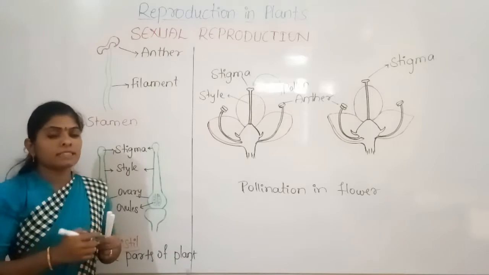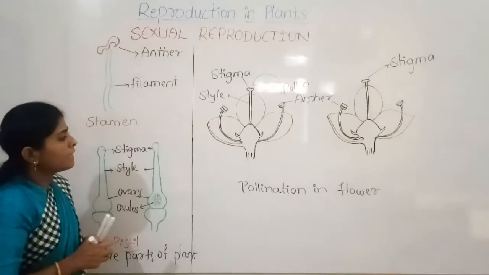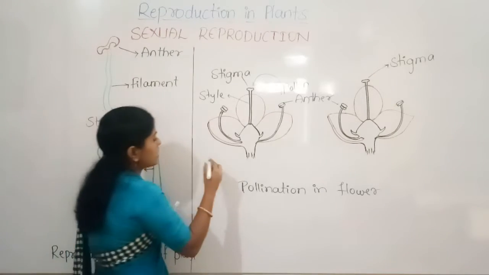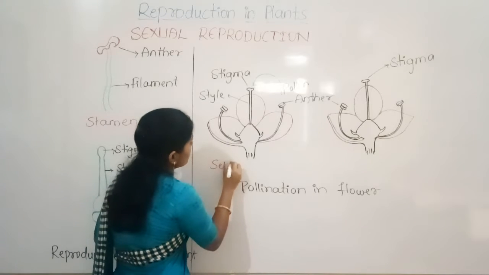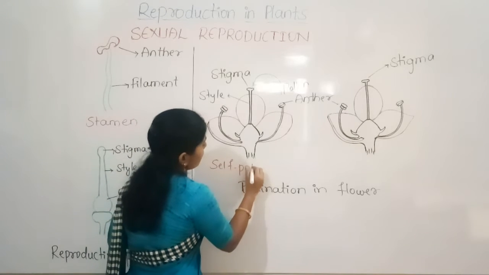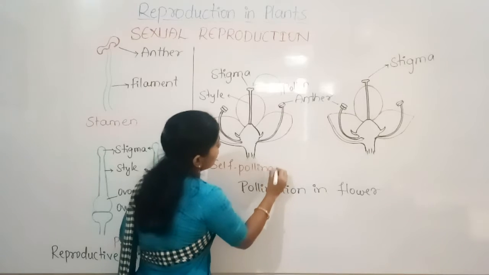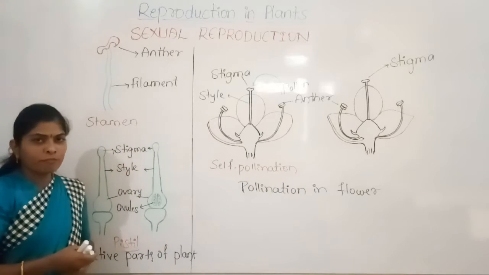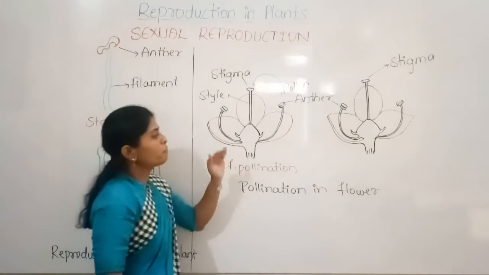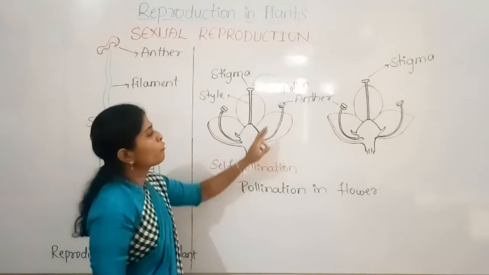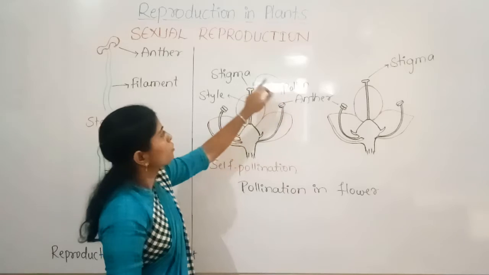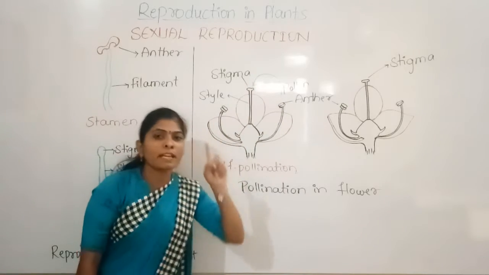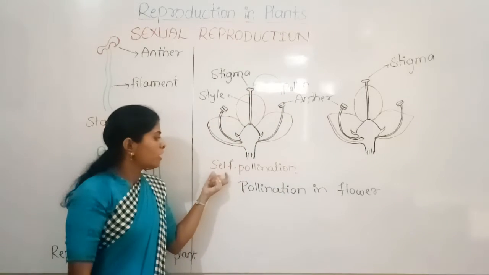If it takes place in the same flower, then we call this self-pollination. If the transfer of pollens takes place from the anther to the stigma of the same flower, then we call this self-pollination.